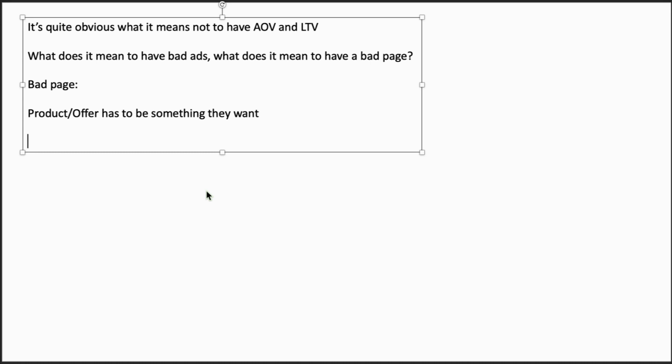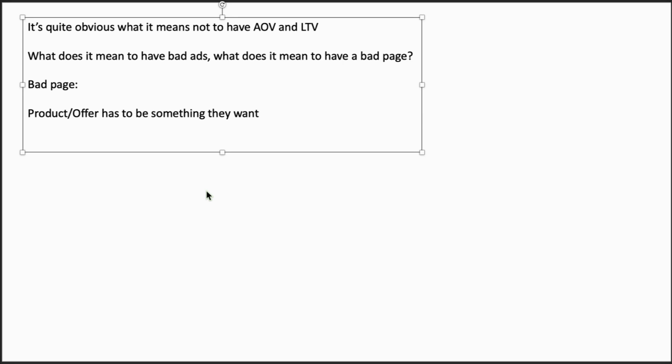Because the opposite results in something that's unsuccessful, that doesn't necessarily mean that its opposite results in success. It only means that the opposite doesn't result in failure. You see? So if they don't want the product or the offer, then despite everything being excellent, they won't buy.